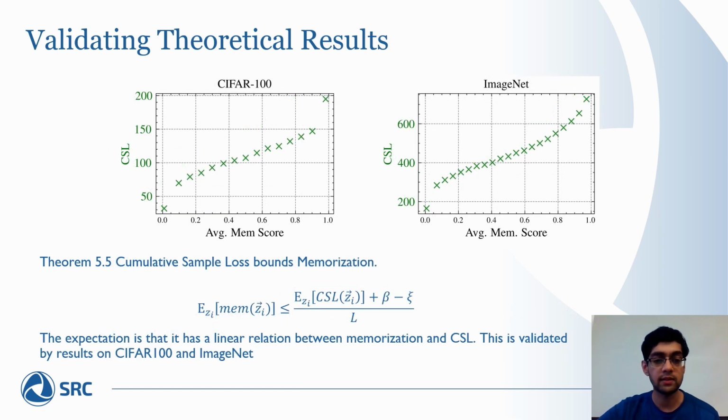We also test CSL and memorization bounds. Here we see a slight non-linearity towards the end. This is explained by a previous paper, which talks about the fact that the loss bound is not uniform across the entire memorization range. Thus, accounting for that makes it more linear.